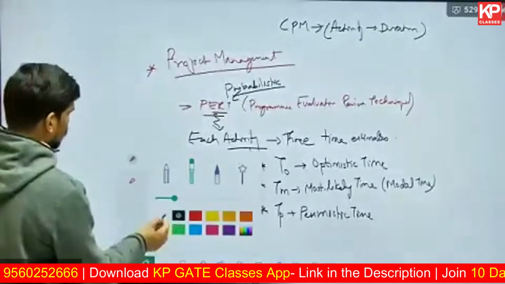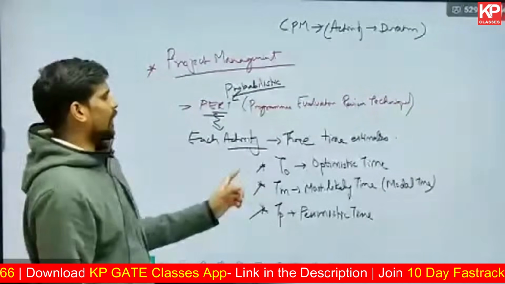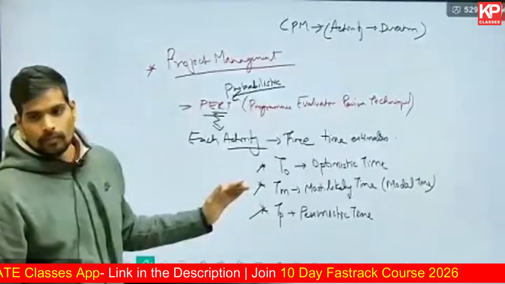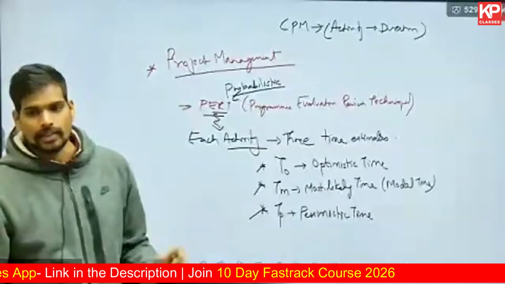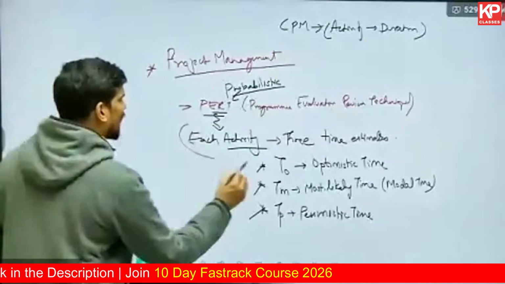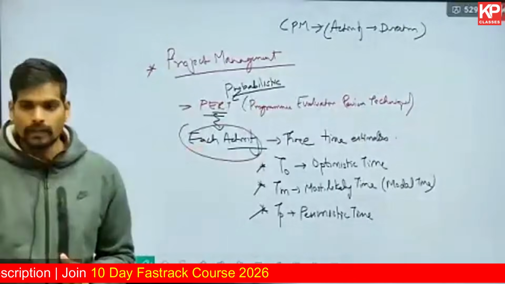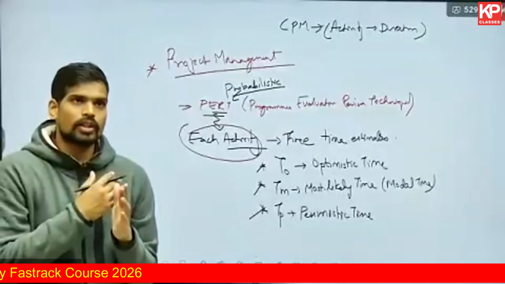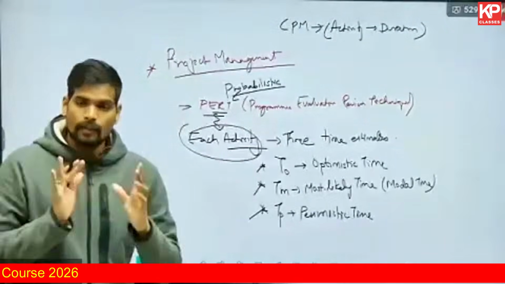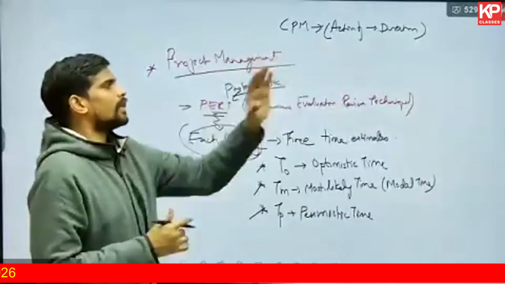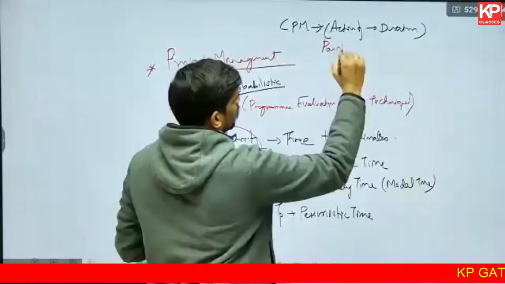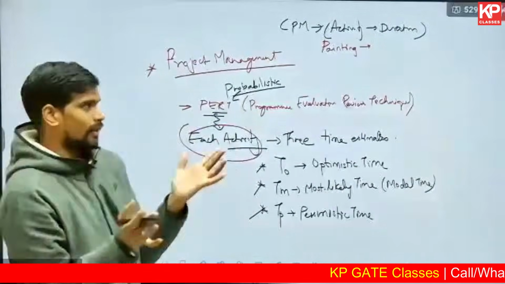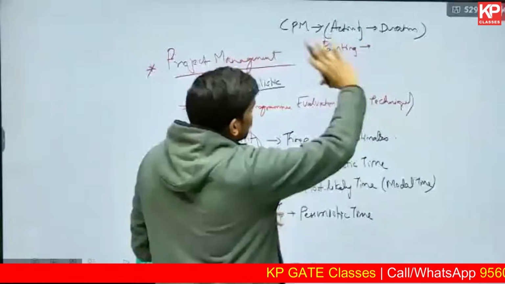Okay. So I was telling you that in PERT, each activity has three time estimates. You have optimistic time estimate, most likely also called modal time estimate, and pessimistic time estimate. These are the three time estimates you have for each activity in PERT. Basically, the meaning of these time estimates is, because it's a probability model, for example, if you have an activity in a project which is painting the walls. Now if you're using critical path method, you'll have a fixed duration. As a project manager, you'll see how many days painting will take.